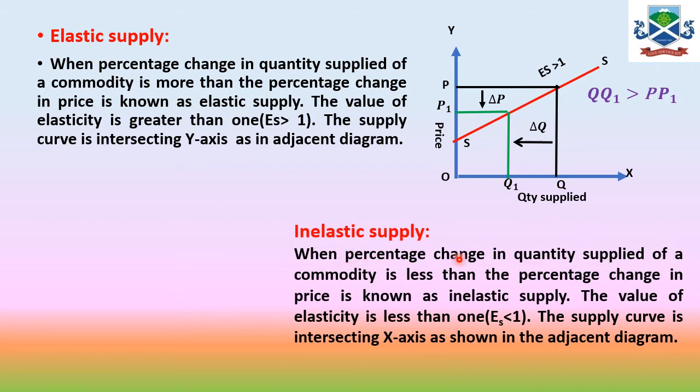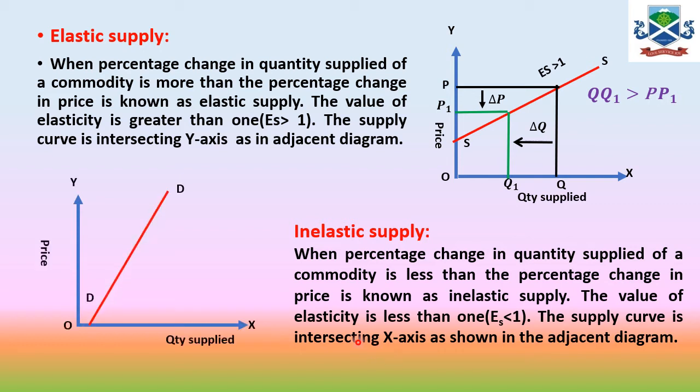Next one is the inelastic supply. When percentage change in quantity supply of a commodity is less than percentage change in price, it is known as inelastic supply. The value of elasticity is less than 1 and the supply curve is steeper, and over here the supply curve will be intersecting the x-axis.